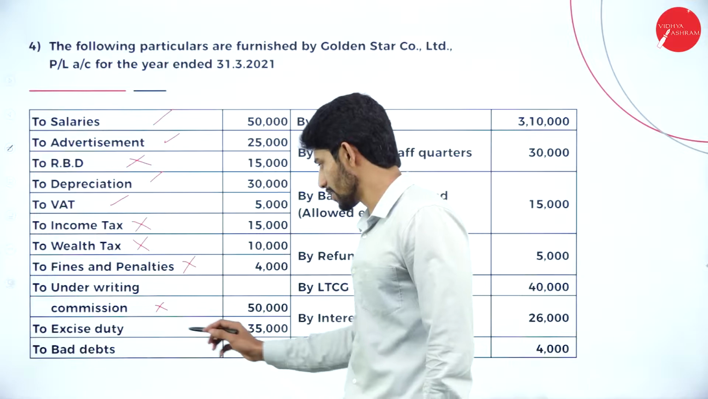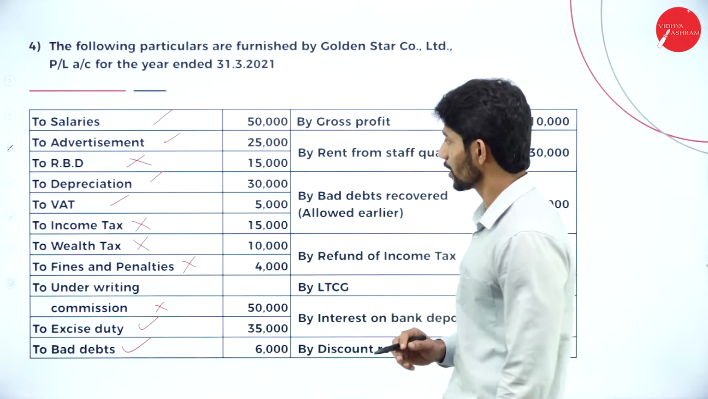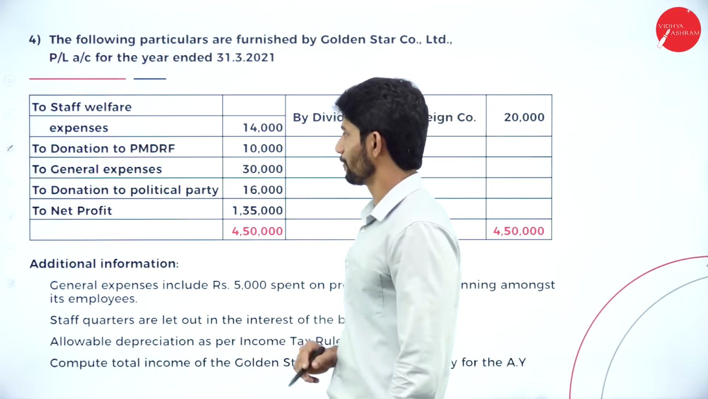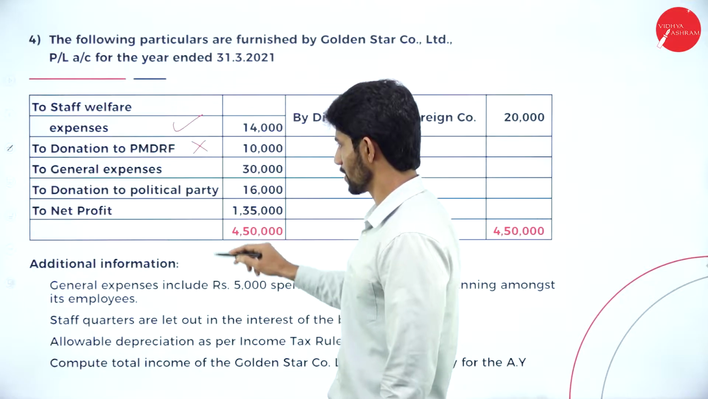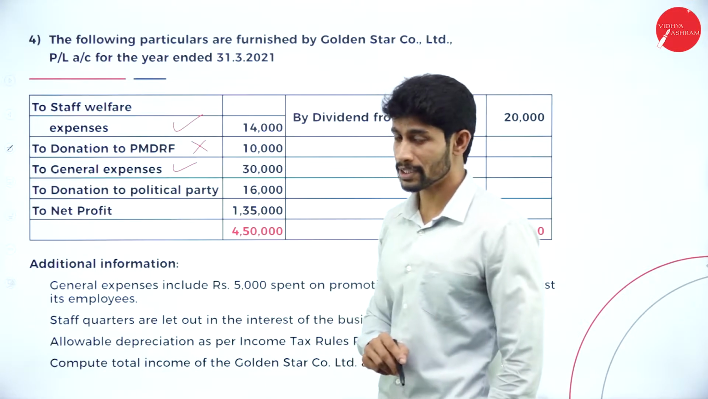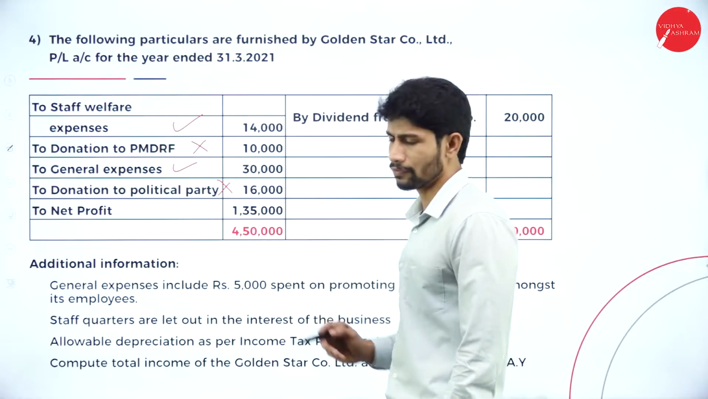Next, excise duty, it's a business expenditure. Bad debts, business expenditure. Moving further, staff welfare expenses, business expenditure. Donation, not a business expenditure. General expenses, business. Donation to political party, not a business expenditure. And net profit as usual.